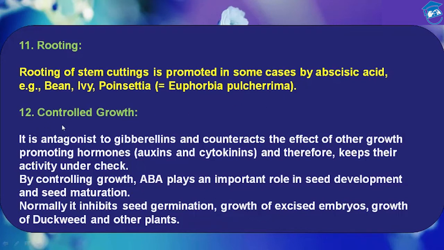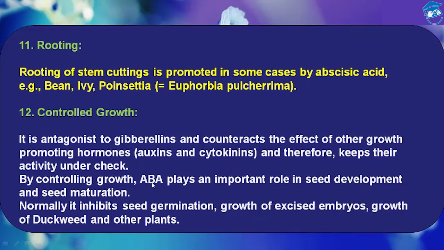Another function is controlled growth. It is antagonist to gibberellin. Students, a question may ask, which two hormones are antagonist to each other? So abscisic acid and gibberellins are antagonists to each other. They are opposites. They counteract the effect of other growth promoting hormones such as auxin and cytokinin, and therefore it keeps their activity under check.